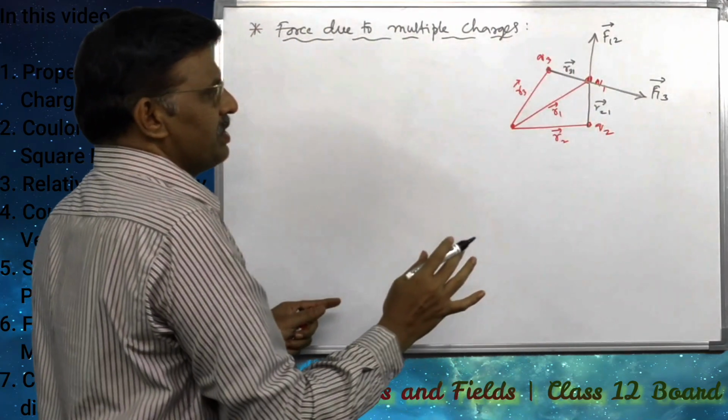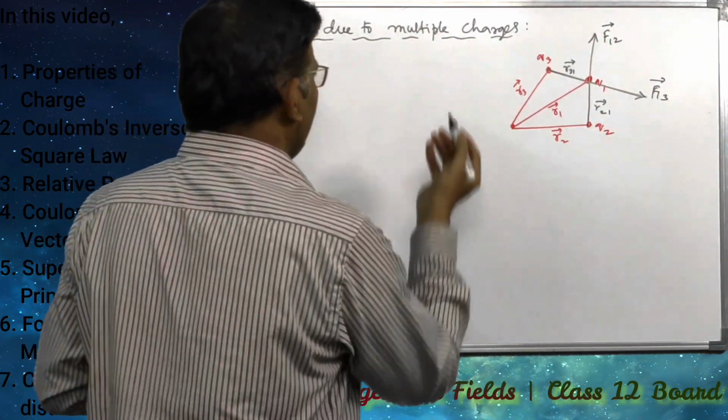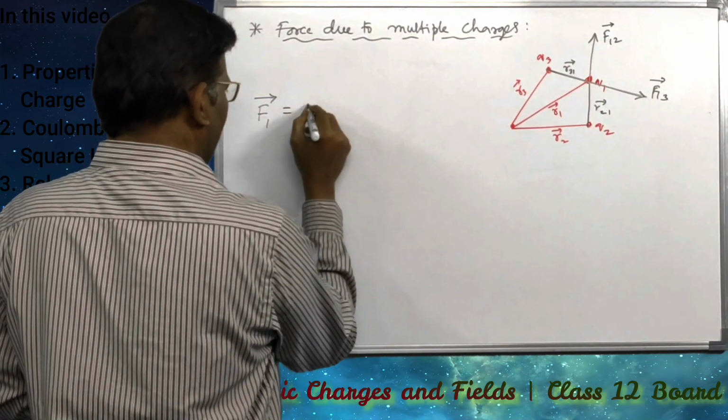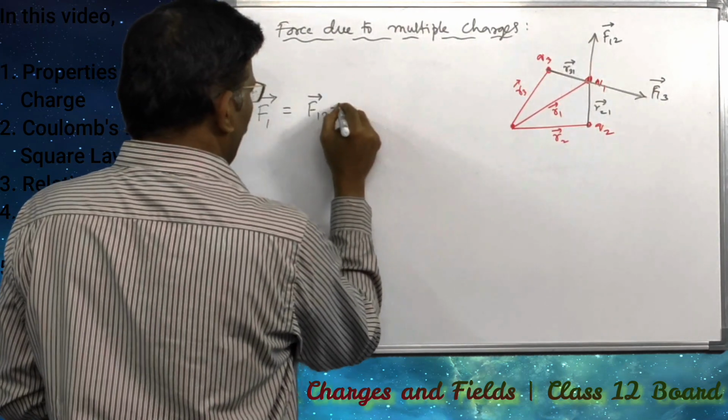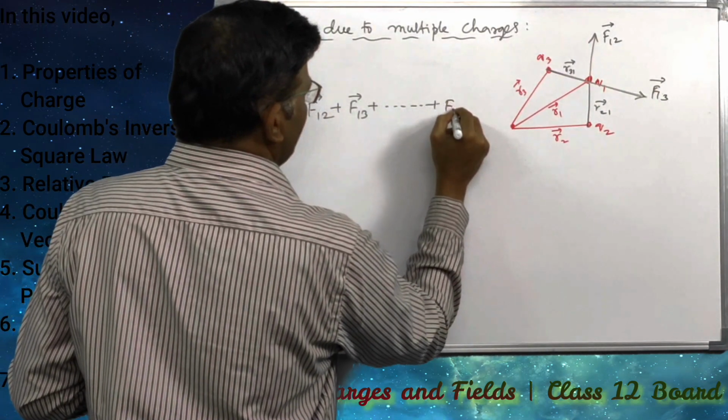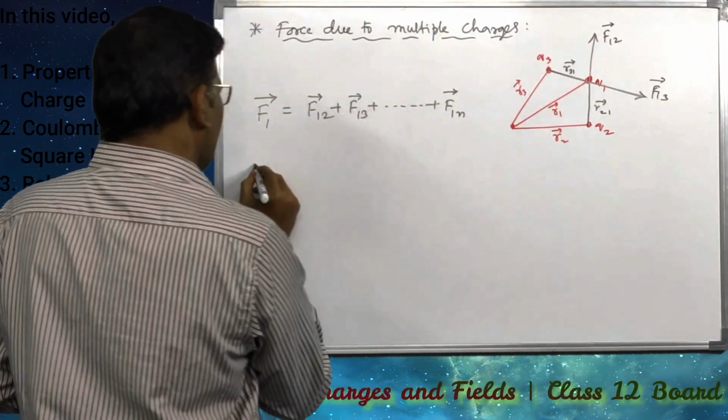So when multiple charges are placed, according to the superposition principle, directly we can write F1 bar is equal to F12 bar plus F13 bar plus and so on plus F1n bar.